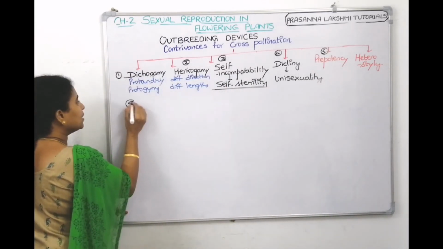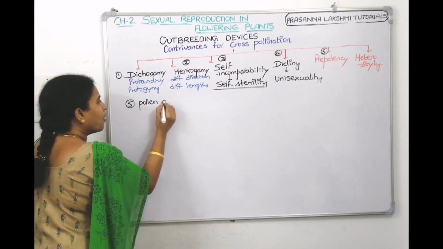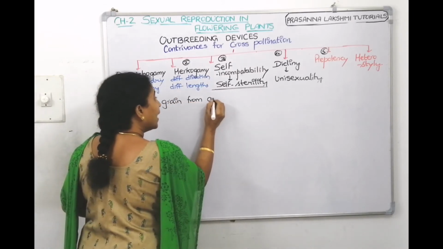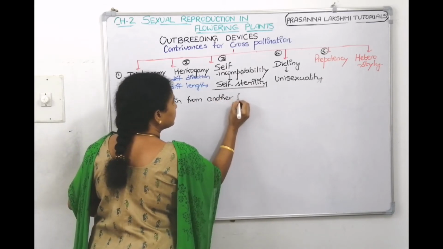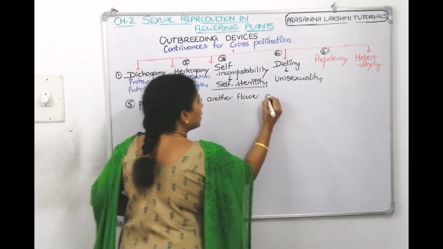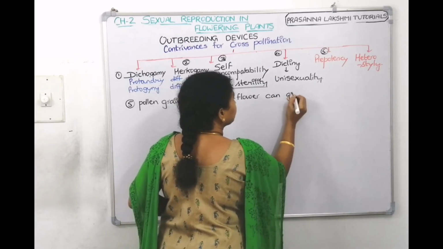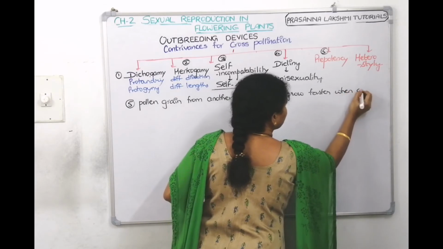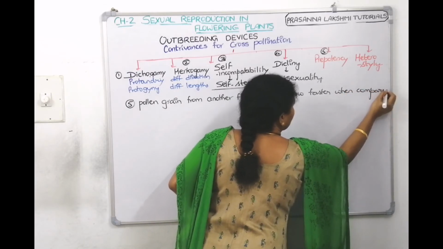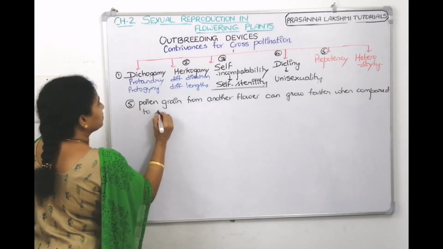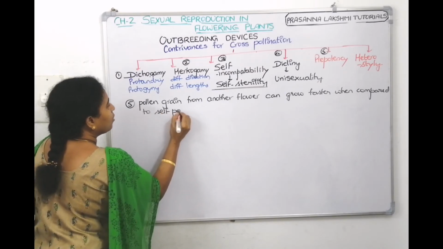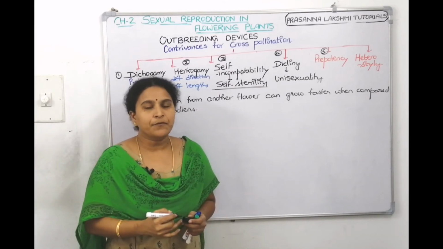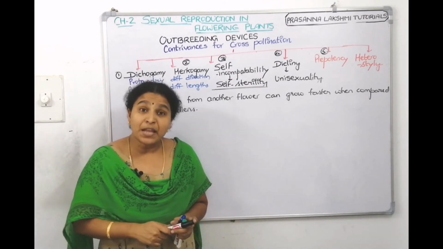What is prepotency? The pollen grains from another flower can grow faster when compared to self-pollens. Obviously, then who will go and fuse with the egg? Another plant's pollen only will go and fuse with the egg. So, this is called prepotency.